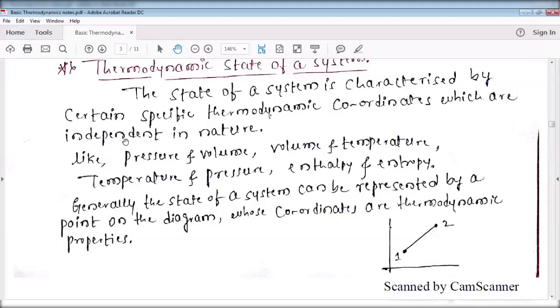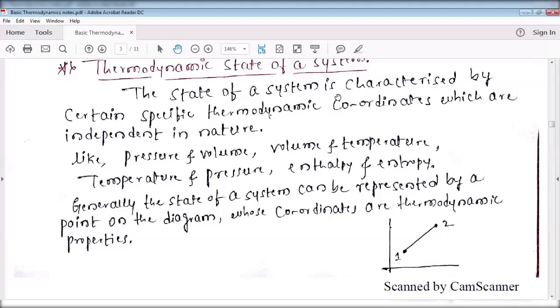Yes, the thermodynamic coordinates or thermodynamic variables are pressure and volume, volume and temperature, temperature and pressure, enthalpy and entropy. I'll repeat again, please concentrate.